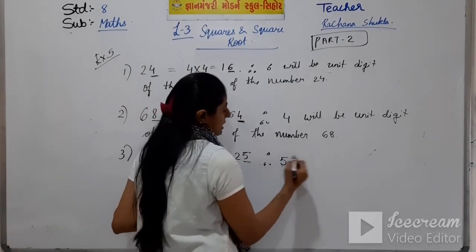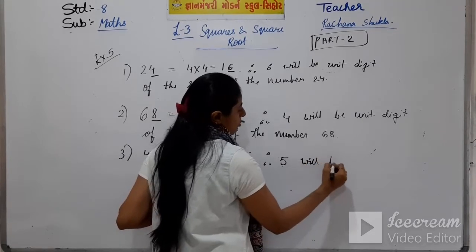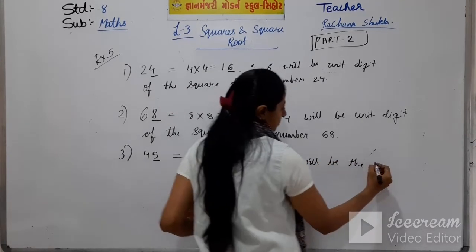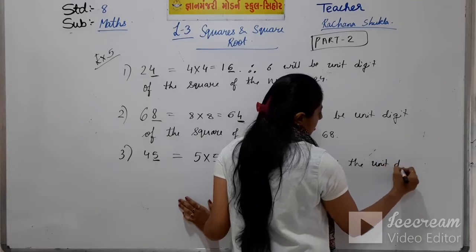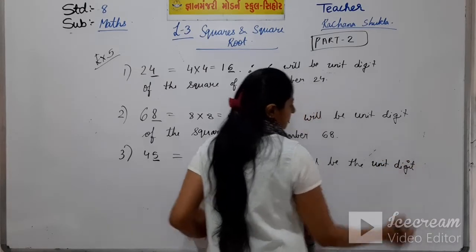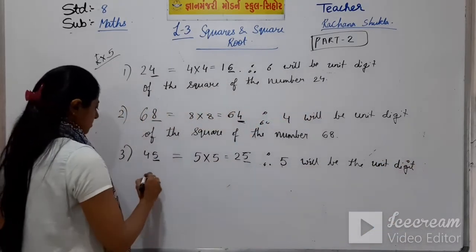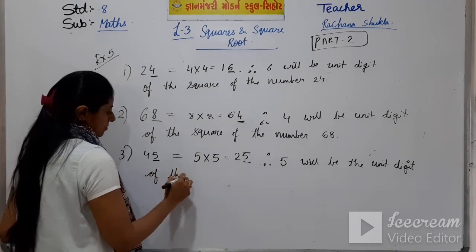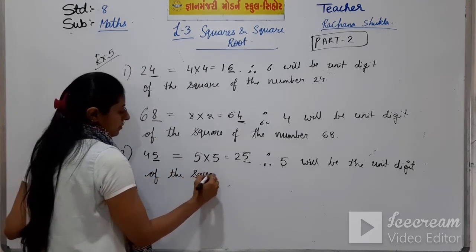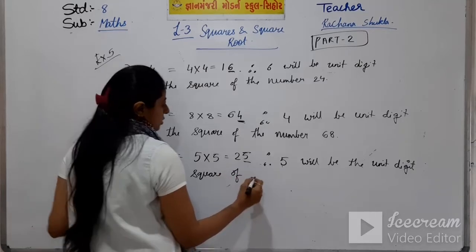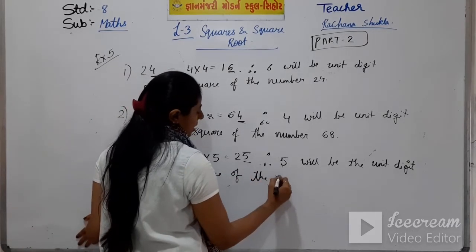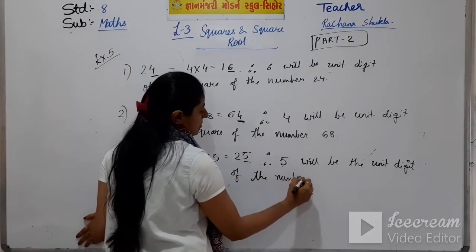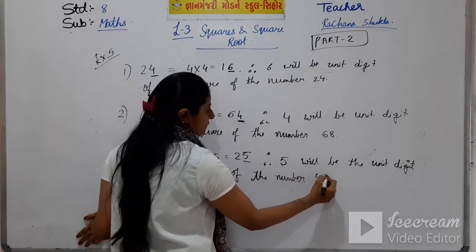Therefore, 5 will be the unit digit of the square of the number 45.